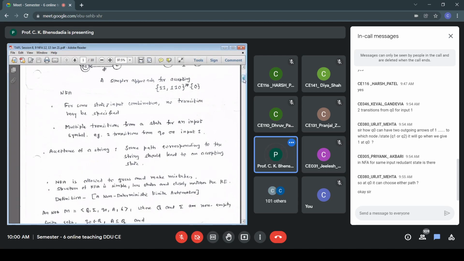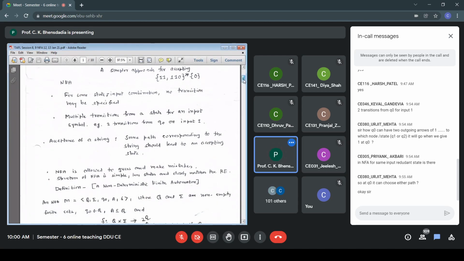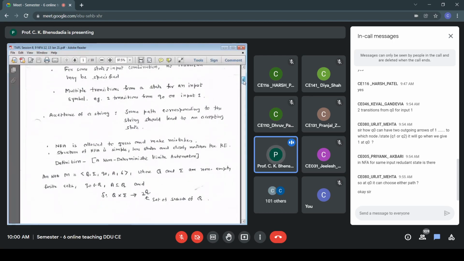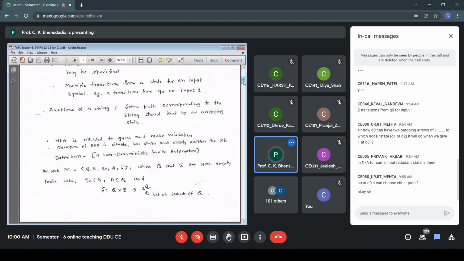Fine. Now let us look at the formal definition of NFA.